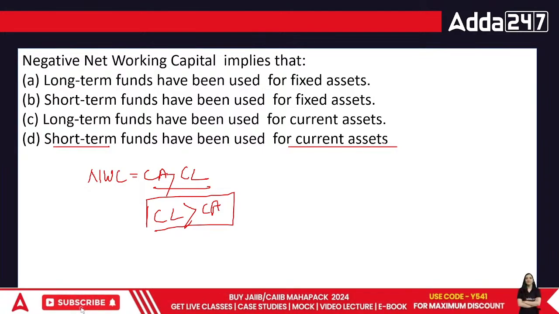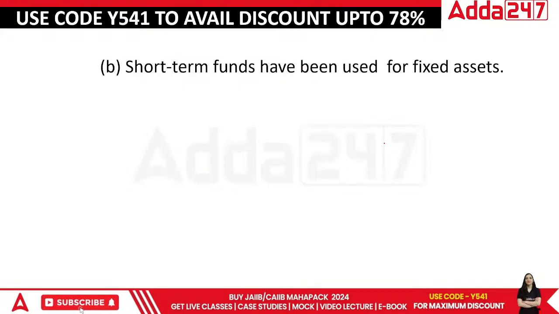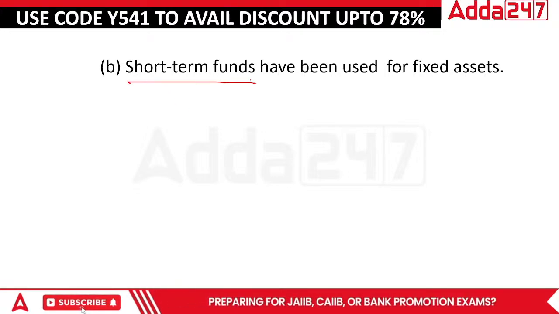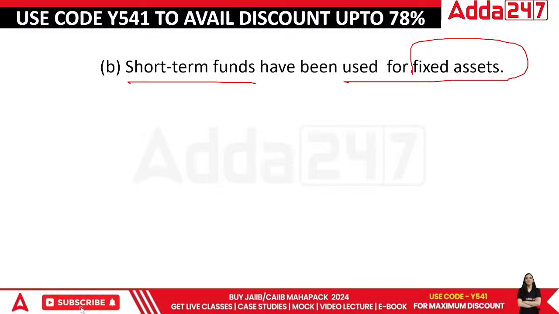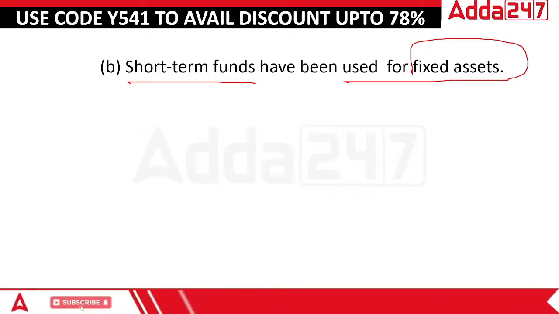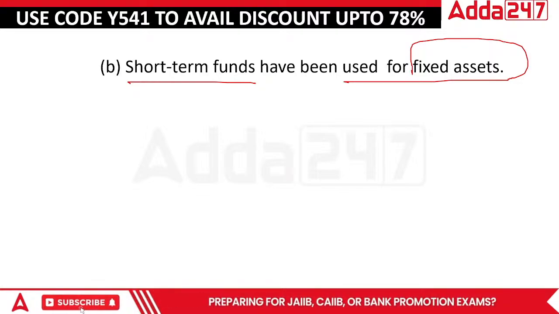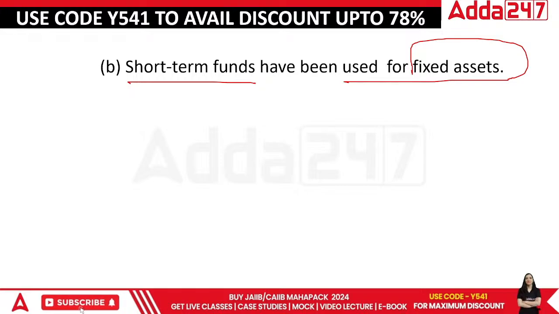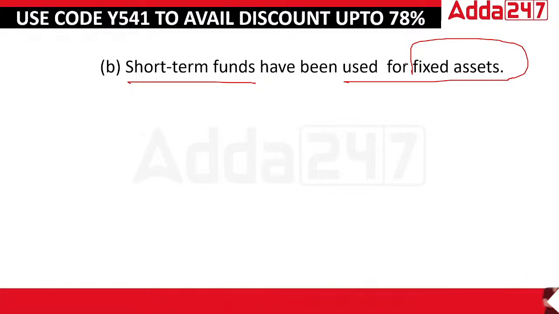The point is related only to one thing, that is the blockage of money. The point is short-term funds being used for fixed assets. When you use your funds which are specifically kept for short-term period for this purpose, then there becomes a trouble, which is not good for the organization. So short-term funds used for fixed assets is the overusing of the funds which we are considering here.